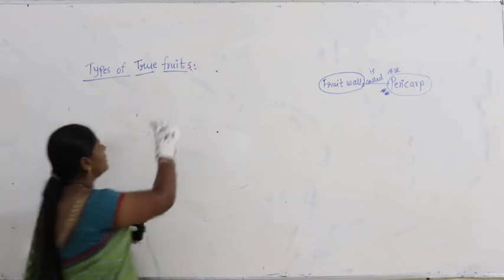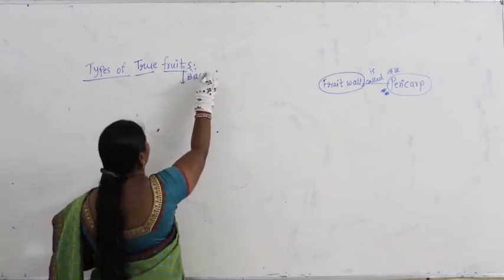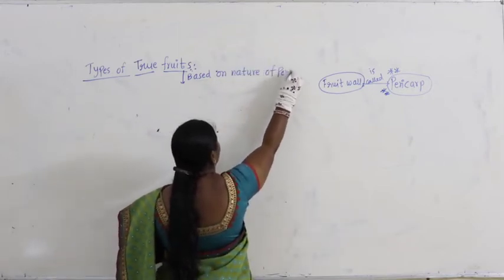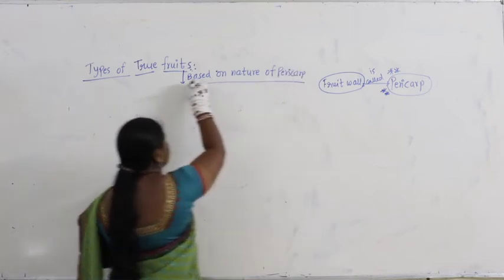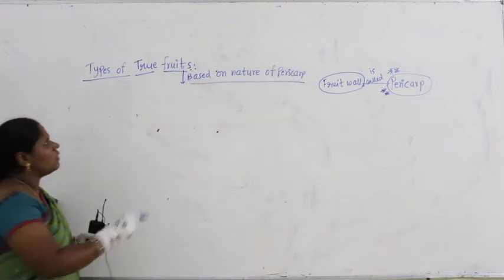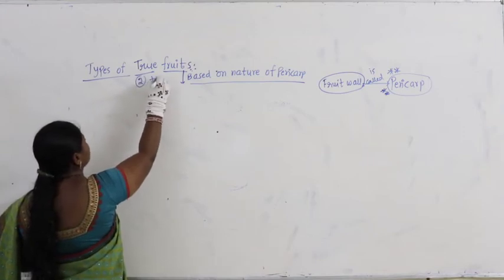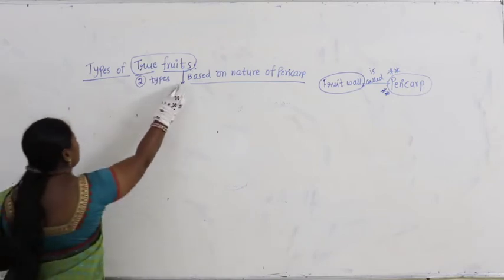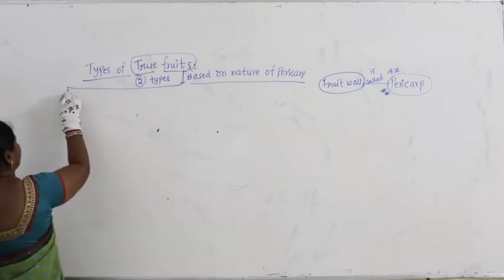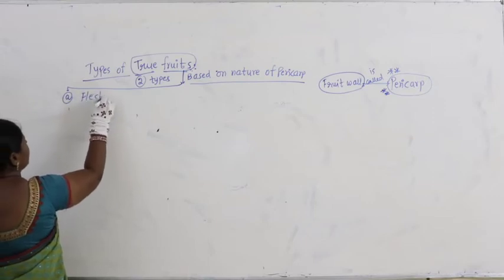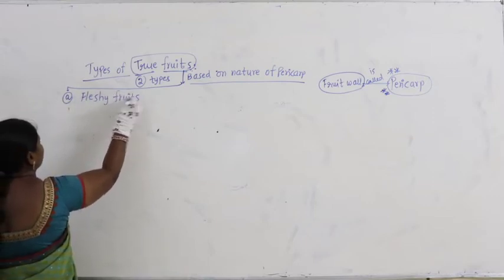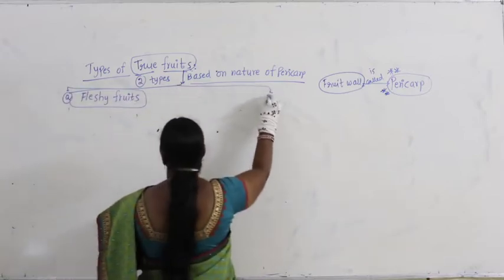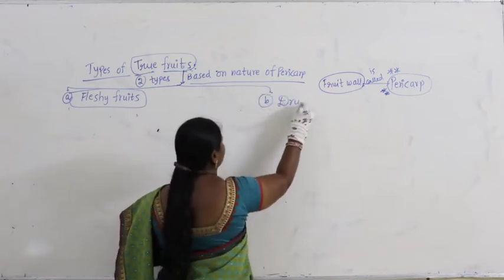Now types of fruits. Based on the nature of the pericarp, what we are taking into consideration, true fruits are divided into two types. The first category we call fleshy fruits, and the other category is called dry fruits.